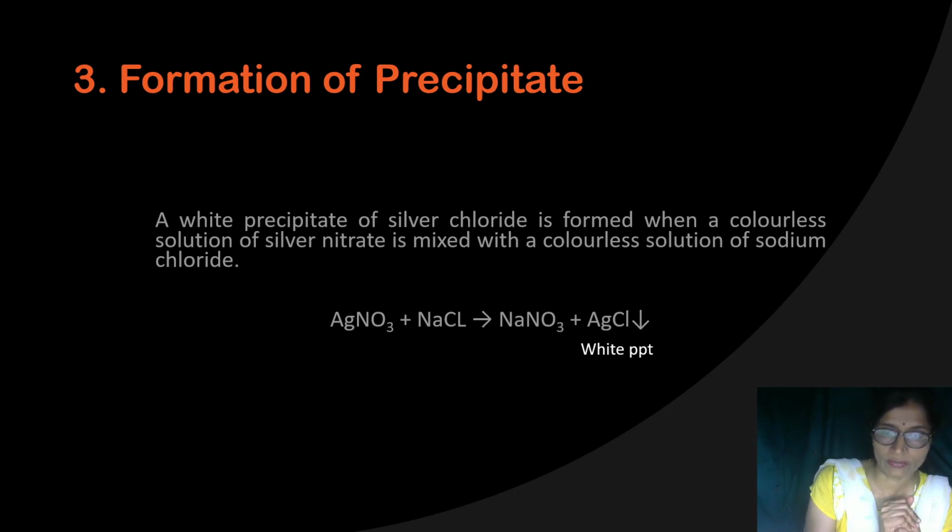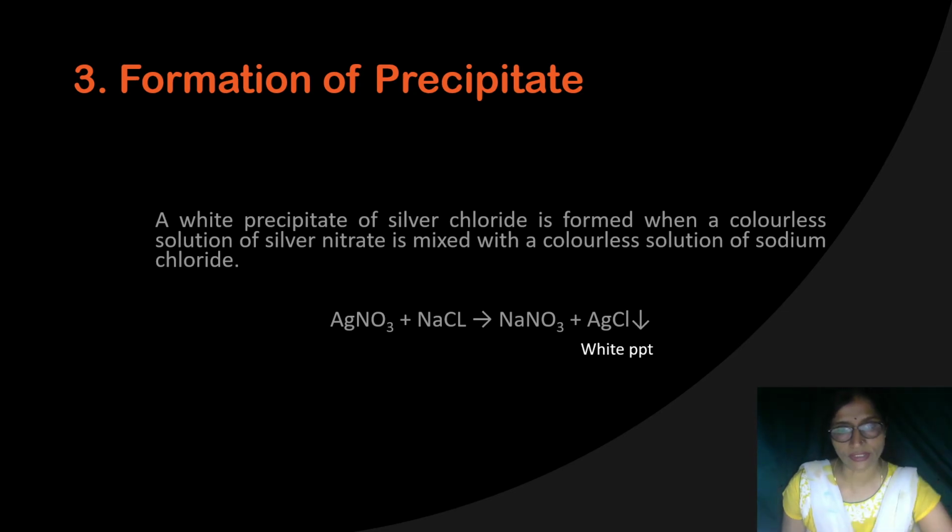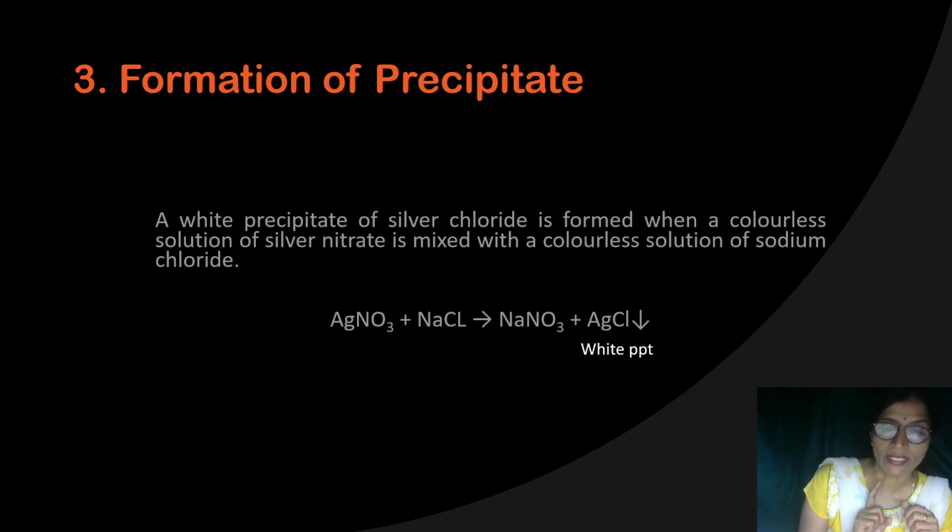One example I am giving you is silver nitrate solution reacting with sodium chloride solution. Sodium chloride solution means common salt solution. When you mix common salt with water, it is totally transparent, looking like water. Silver nitrate solution is also the same, a transparent, clear solution. But when you mix them together in a single test tube, or you pour silver nitrate solution into the sodium chloride solution, or sodium chloride solution into the silver nitrate solution, then what will you observe?